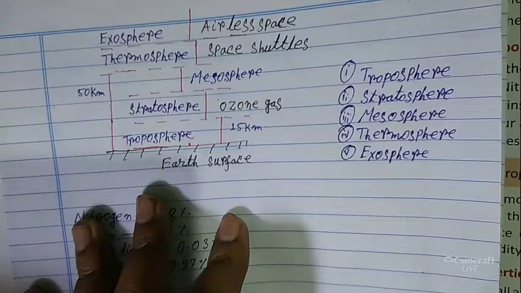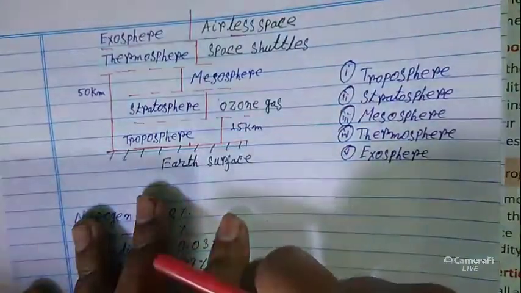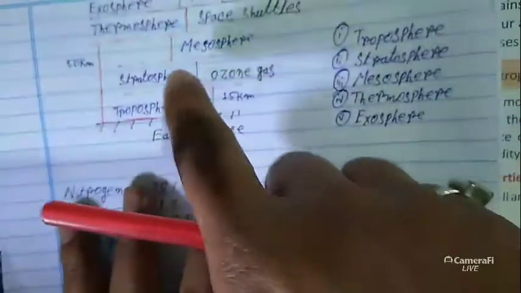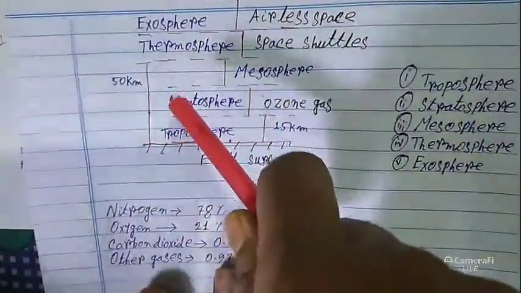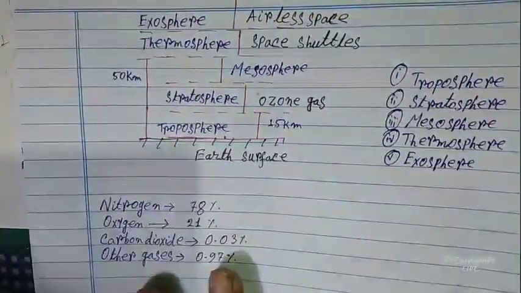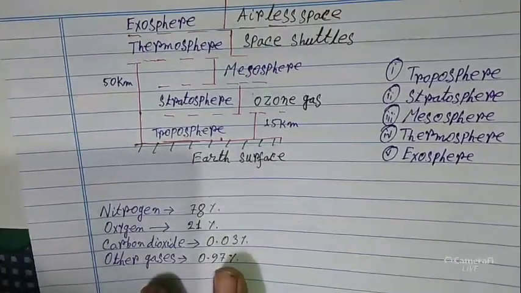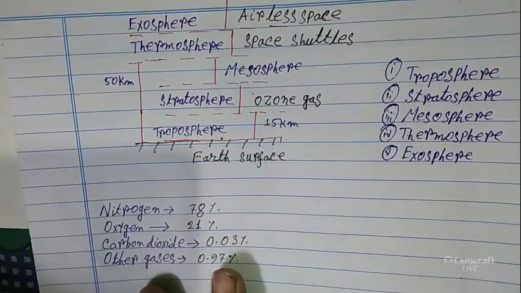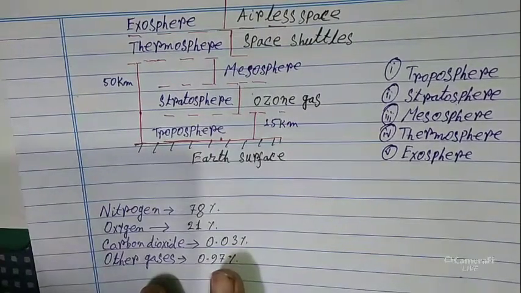The next layer's name is stratosphere. It is upward of the troposphere. Here, look at this. Stratosphere is the second layer. In this layer there is no disturbance due to the weather. There is no disturbance due to the air. So we also say that here the weather is stable.